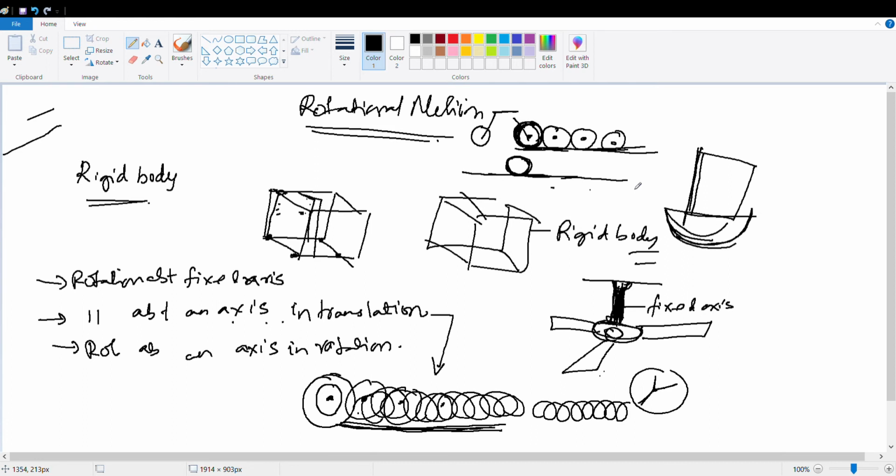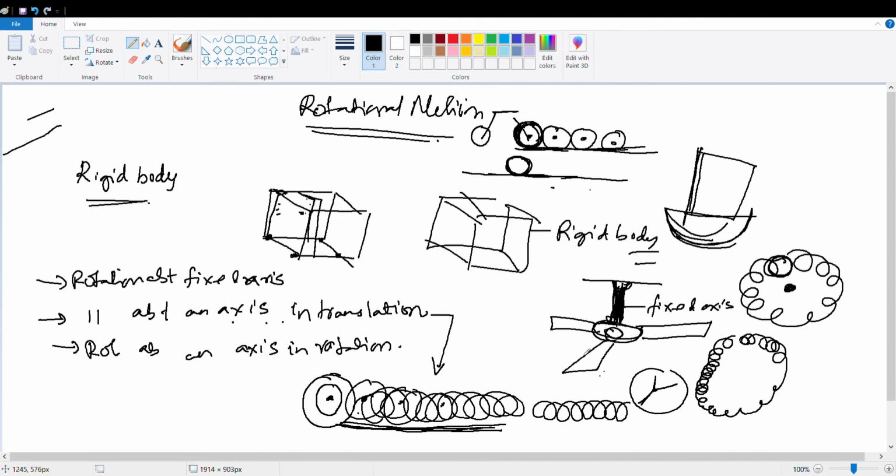Yes, sir. Okay. Next, rotation about an axis in rotation. What about this? Just think. What about this? The best example is Earth. The earth is spinning and also rotating around the sun. Yes or no? Yes, sir. The earth is spinning, rotating around its own axis and also rotating around the sun.